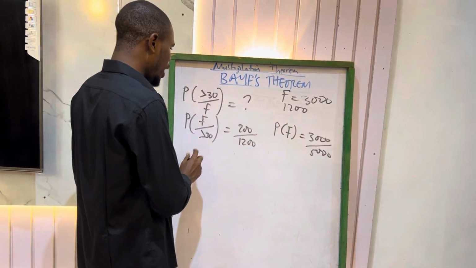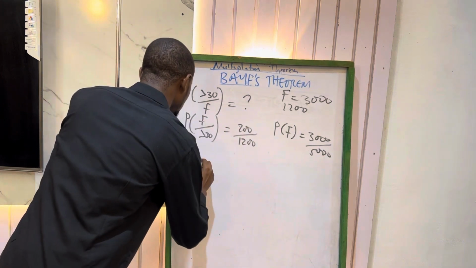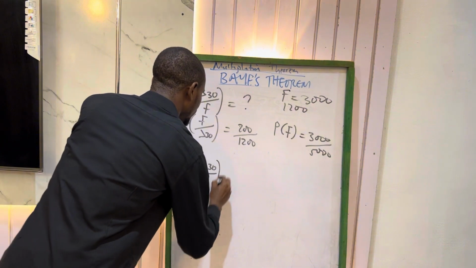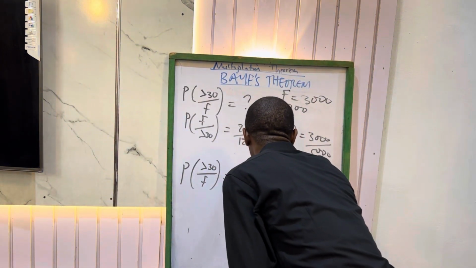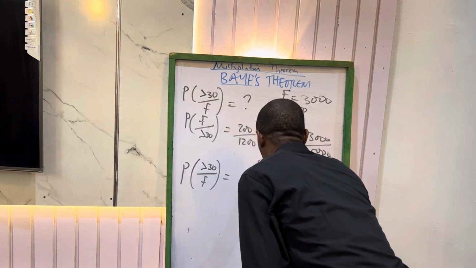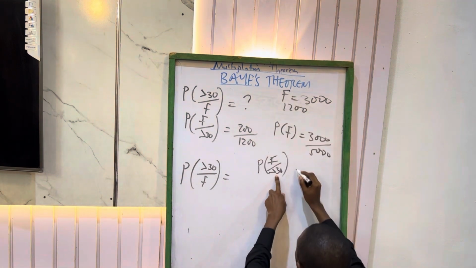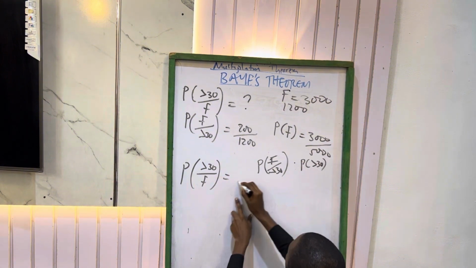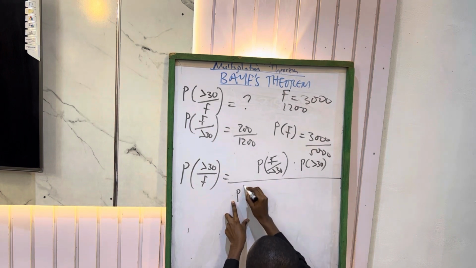So we now want to check, since you know the question they asked you to find, then you can be able to get your base equation. And this is equals to greater than 30 all over female, you do the opposite of this. And this will give you P female all over greater than 30. You know I told you the one at the bottom will suffice. So P greater than 30, right? Over. So this will now be P, you repeat the same thing.